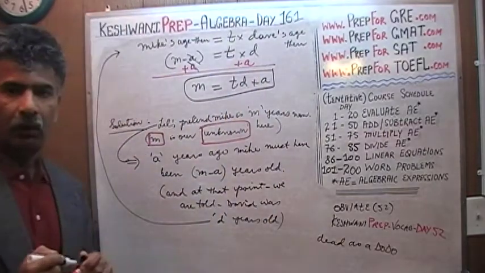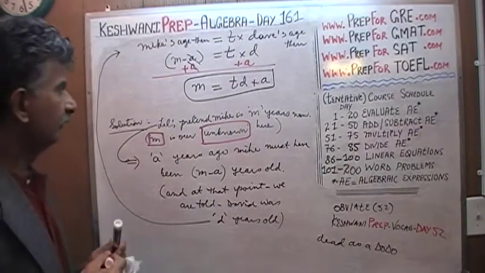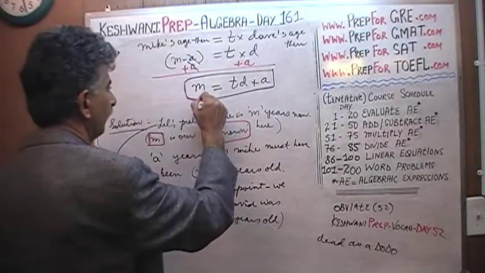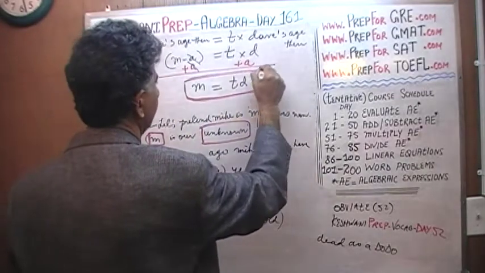The question was, how old is Michael today? So Michael is TD plus A years old.